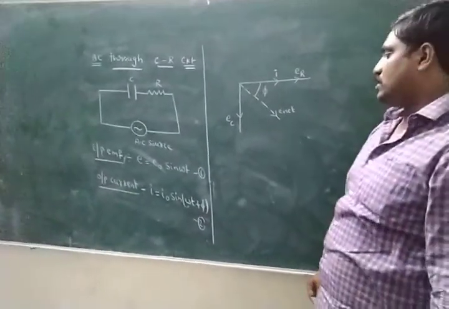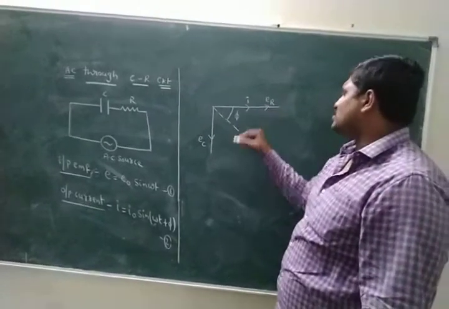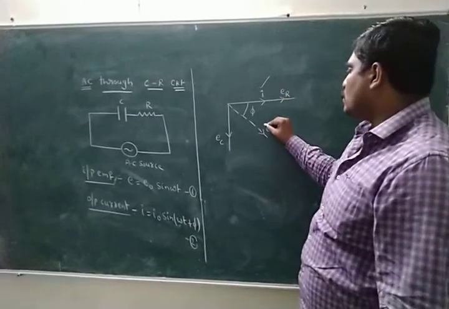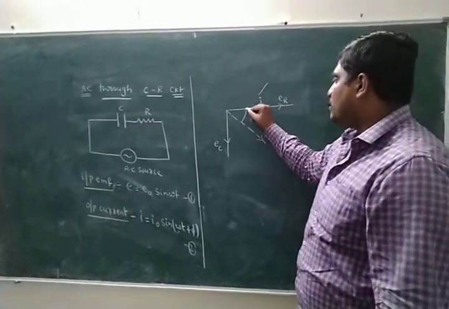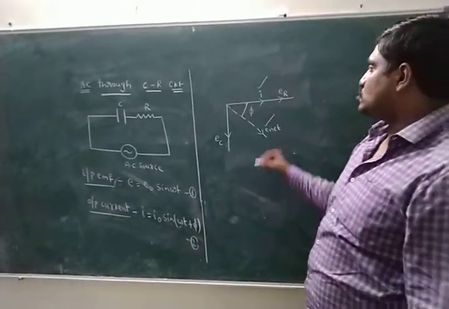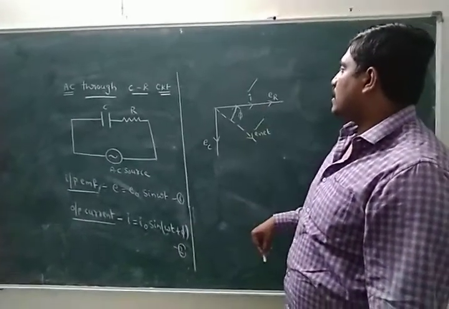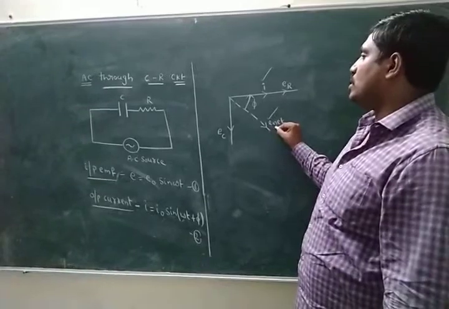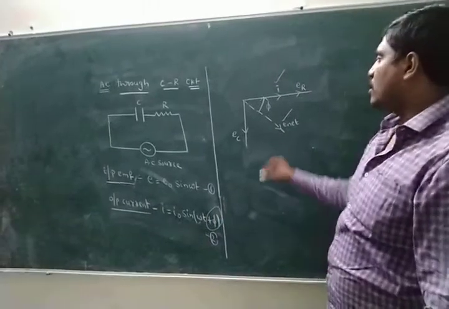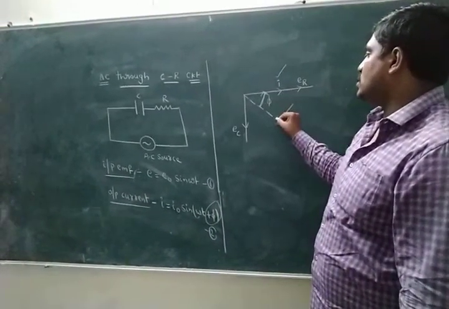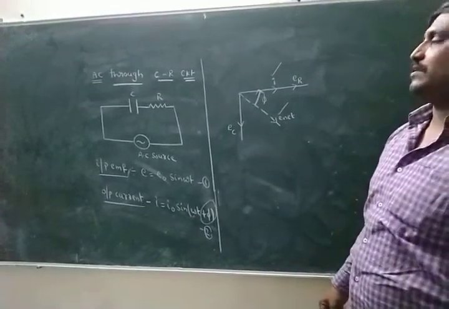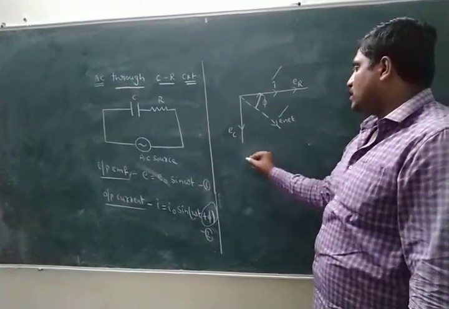Look here, all of you. Current, this is voltage. The angle between current and net voltage is phi. In this situation, current is ahead compared to EMF, so that's why here write plus phi. According to the diagram, this is EMF, this is current. Here current is ahead by the angle phi. Okay.